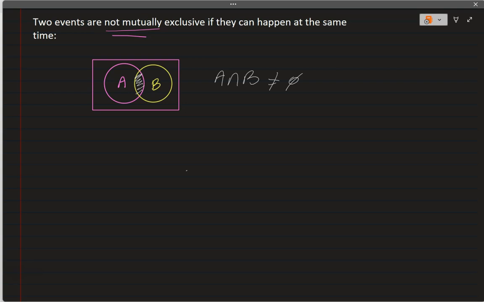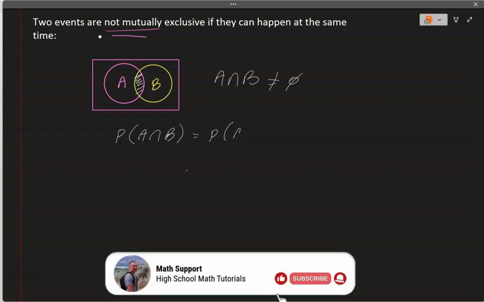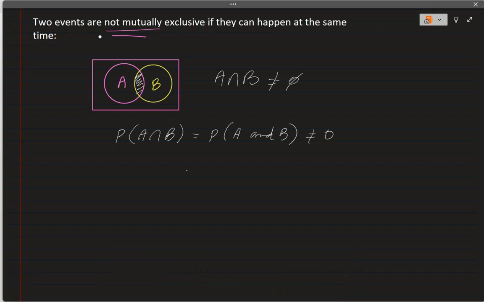And the way we write it is probability of A intersect B, or probability of A and B, is not equal to 0 because we will have some values. And then the way we write it for the OR, probability of A or B, will be probability of A plus probability of B. This is very important to pay attention to.